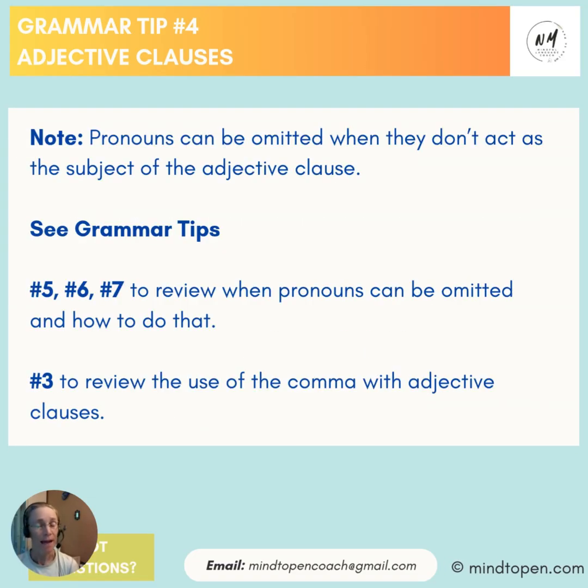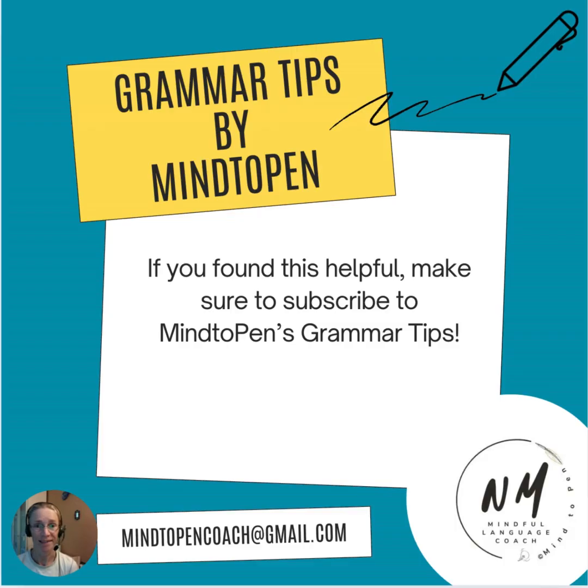Now, I mentioned that sometimes pronouns can be omitted when they do not act as the subject of the adjective clause. When they are acting as objects, that's when they can be eliminated. And again, you can follow another episode to go deeper into those rules. You can see grammar tips number 5, 6, and 7 to review when pronouns can be omitted and how to do that. And also the third tip is useful to review the use of the comma with adjective clauses.